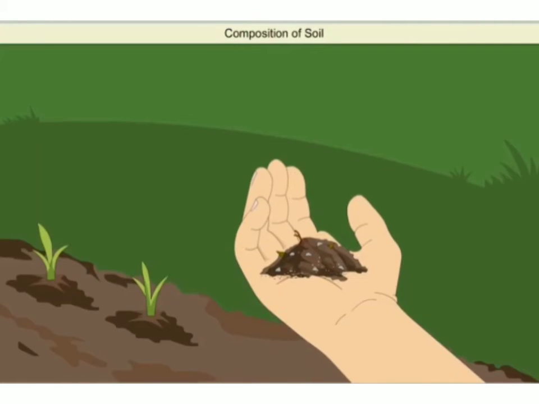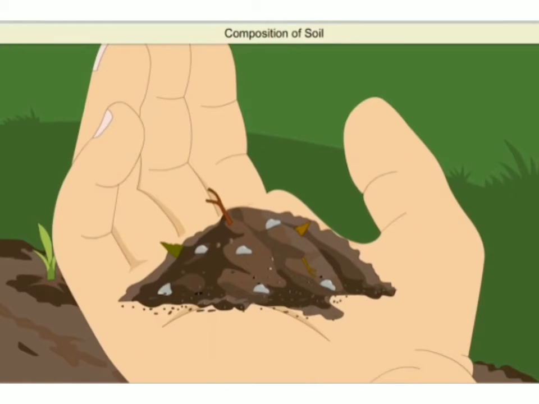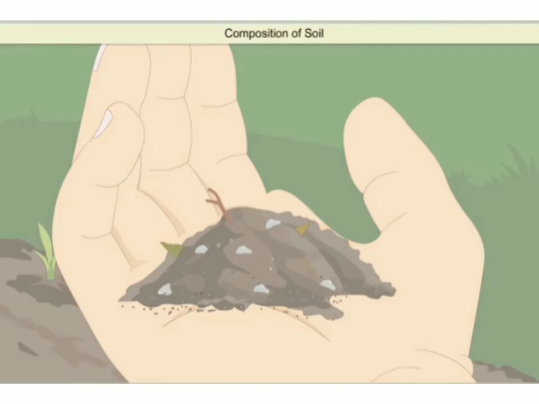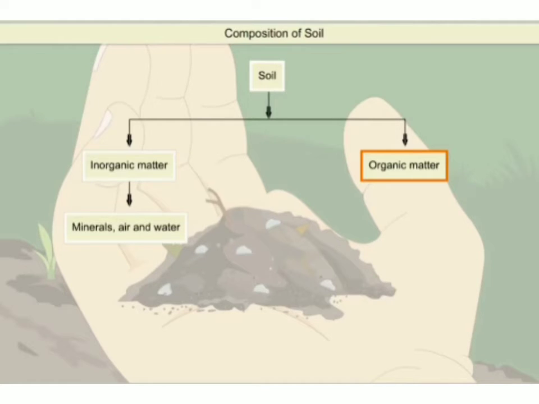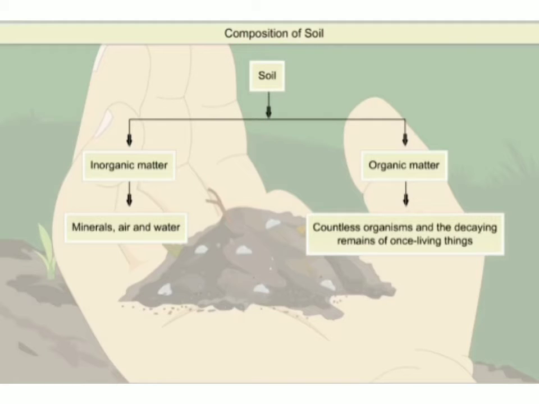If I take a handful of soil, I will see many things in it: small stone particles, small twigs, leaves, and many dead and living organisms. So this is living, this is non-living. So soil is made up of mainly two matters, inorganic and organic. Inorganic matter contains minerals, air, and water, whereas organic matter contains countless organisms and the decaying remains of once living things. That is the composition of soil.